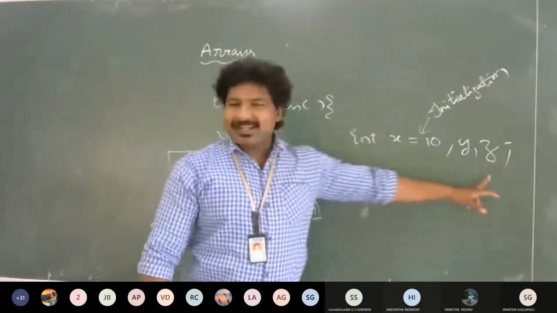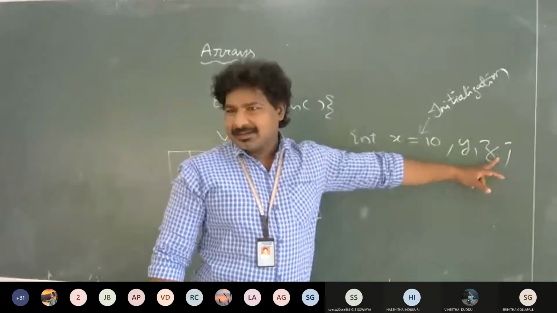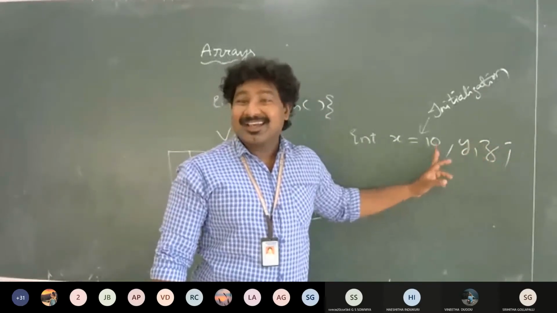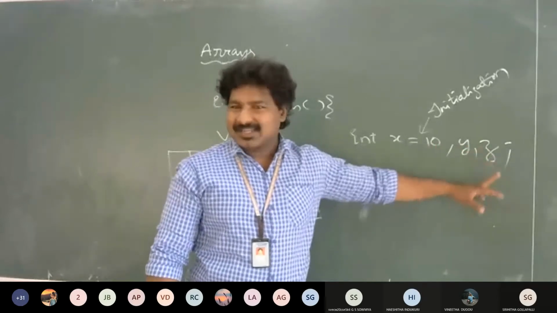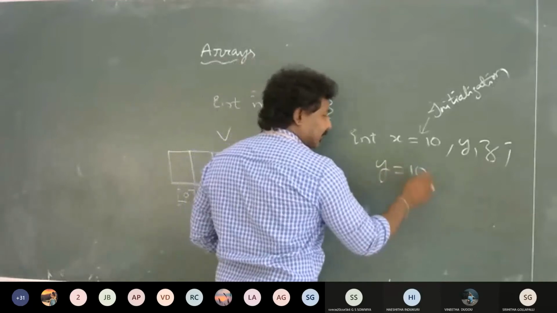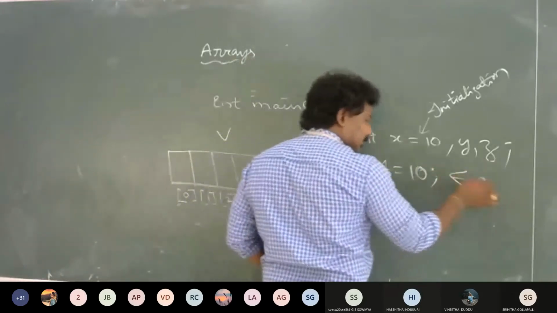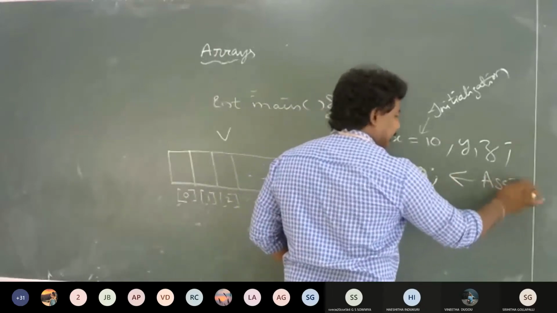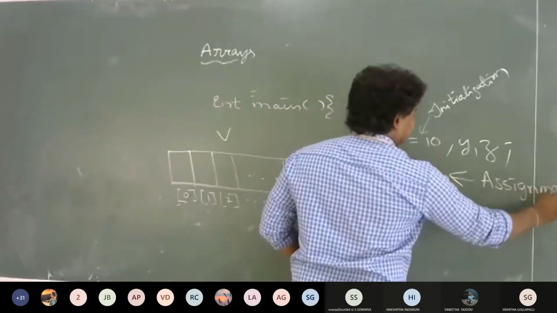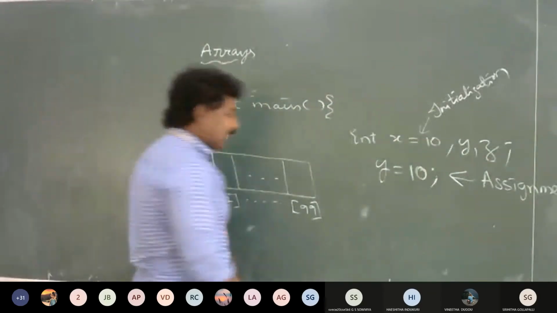And what about this y and z? I just declared them, I haven't initialized them. x is initialized here, but not y and z, right? After that, I'll write y is equals to 10. What is this called? Assignment. That is called assignment, right?